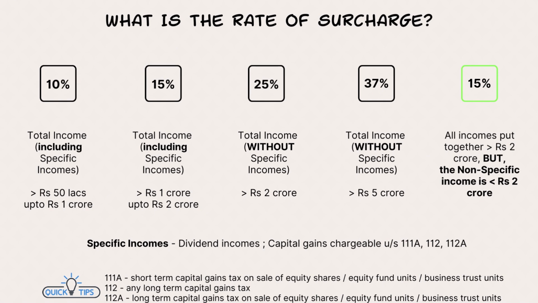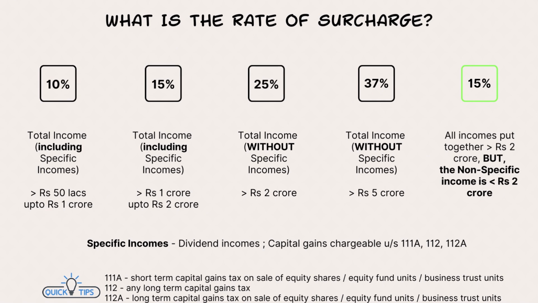Now, I look at that last 15% where I've put that green outline box. Here, it says the total of all the income put together of a person is more than rupees 2 crores. In this case, the surcharge rate is 15%. How is this possible? Earlier, that 15% surcharge applies when the total income, including everything, specific also, is more than 1 crore but up to 2 crores. But in the last green box, it is more than 2 crores.